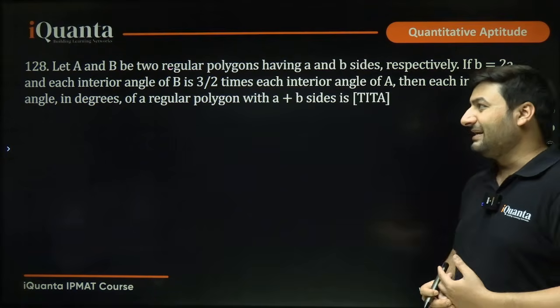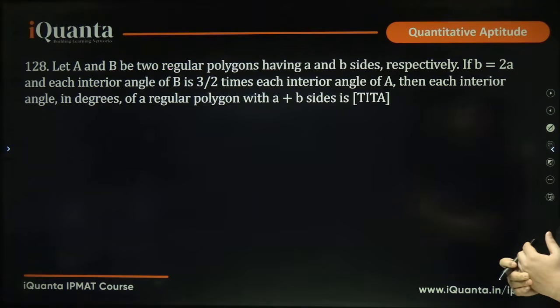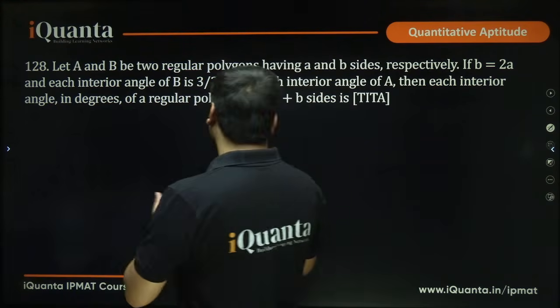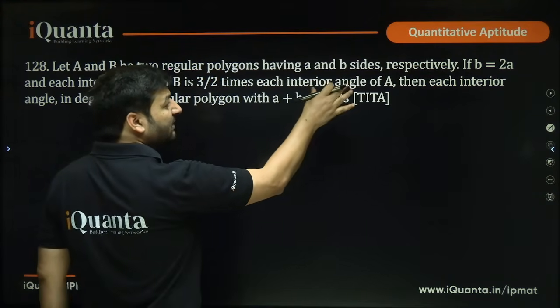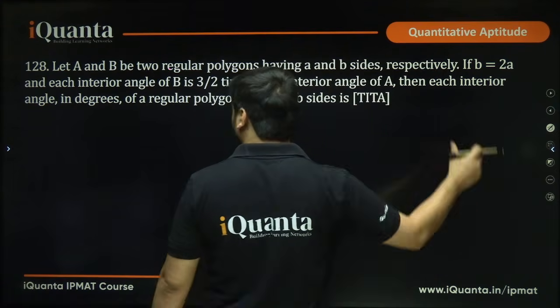Let's go ahead. Let A and B be two regular polygons having A and B sides respectively. If B equals 2A and each interior angle of B is 3 by 2 times each interior angle of A, then each interior angle in degrees of a regular polygon with A plus B sides is. So there are two regular polygons and they have A and B sides. B is given equal to 2A. That means polygon B will have double the number of sides that polygon A has.